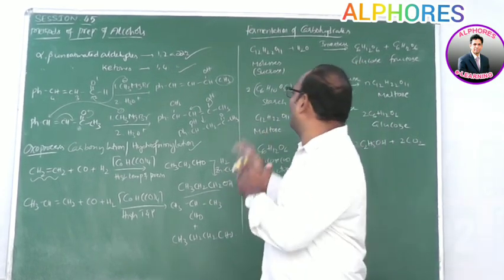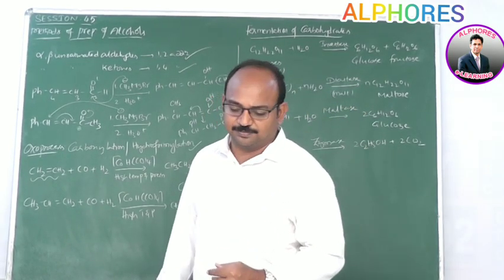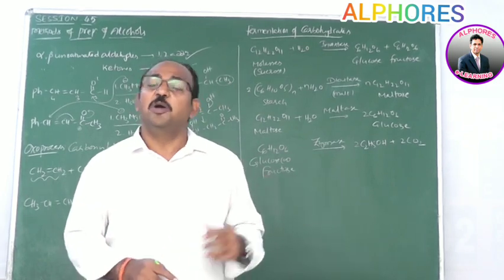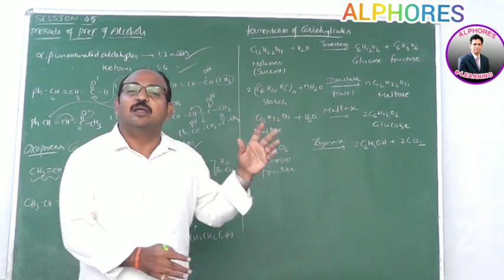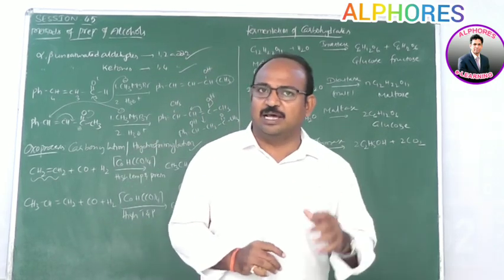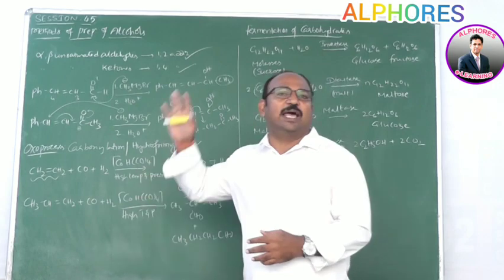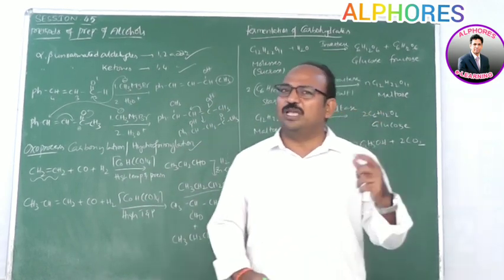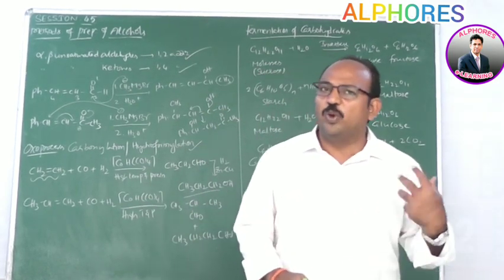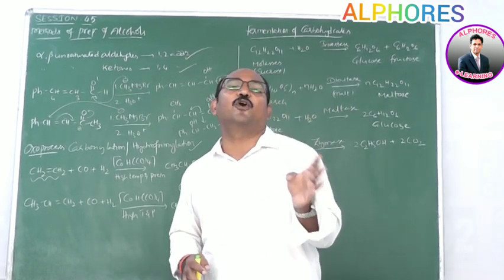Let us see how we prepare ethyl alcohol from molasses and starch. Molasses is the mother liquor after crystallization of sugar, which has a dark brown color. By adding charcoal, we can remove that color and get a colorless liquid. To that liquid we add sulfuric acid to maintain pH 4 to 5.